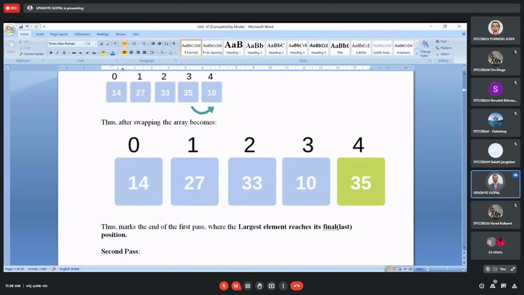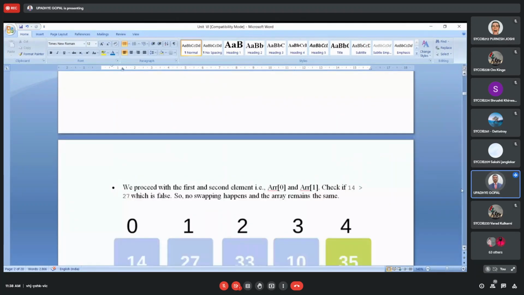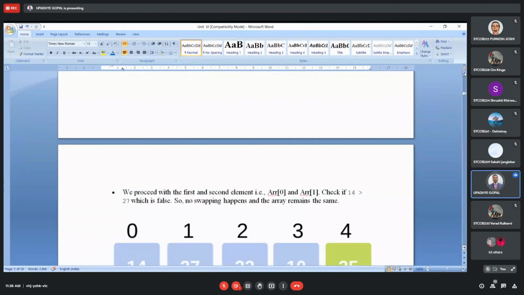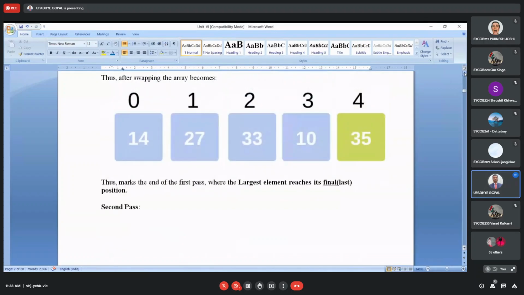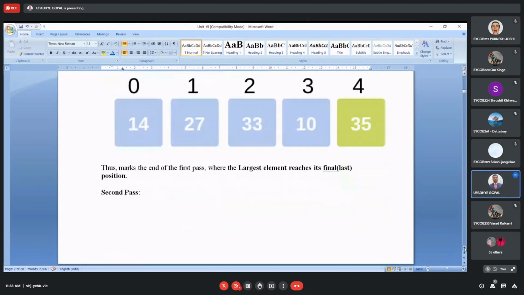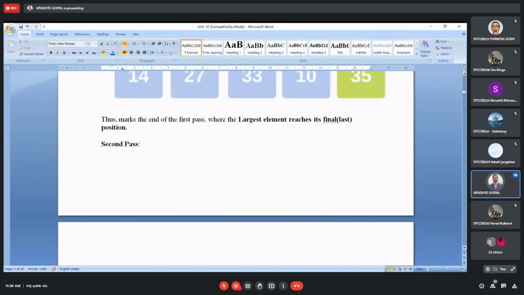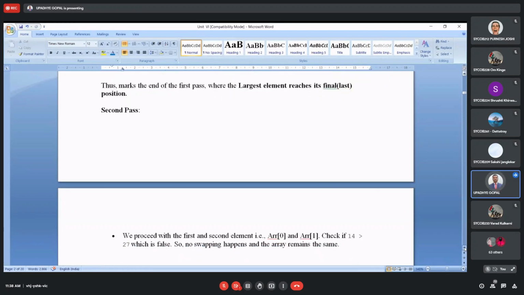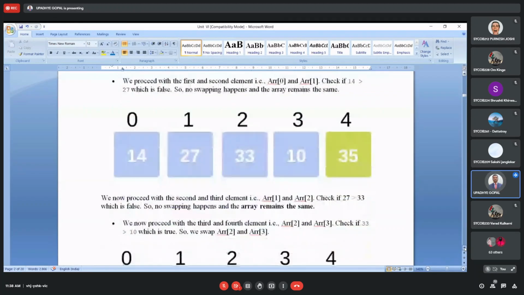So for that reason, we have to go for the second pass, the second iteration, right? In a single pass, in a single cycle, we cannot get the complete result. In that case, we have to go for the second pass. So this is the second pass, and we will repeat this procedure till we get the correct ascending order of the given elements. So we'll go for the next.